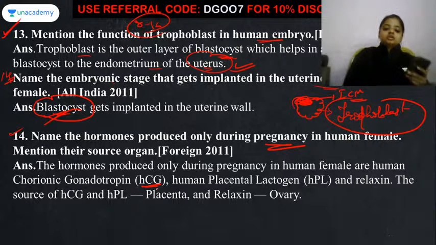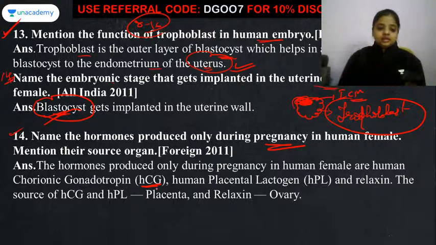Okay, so there are some hormones that are released in the human female when she is pregnant.